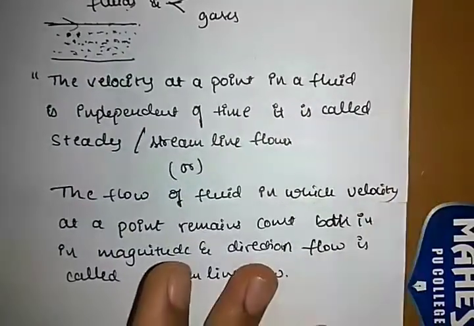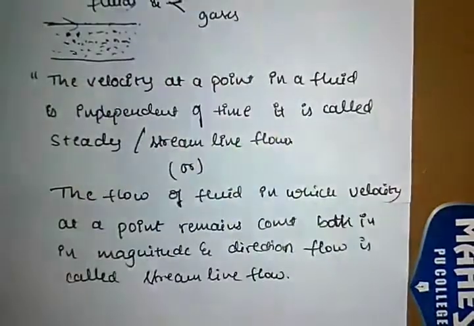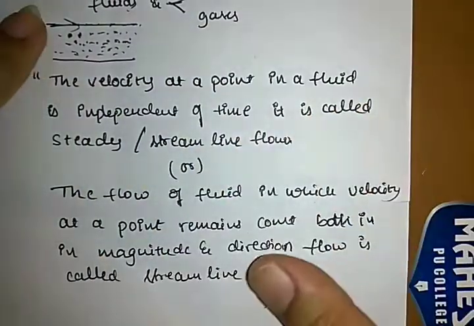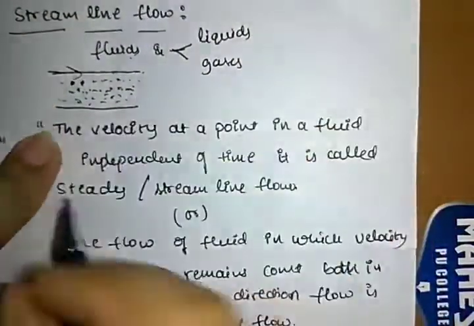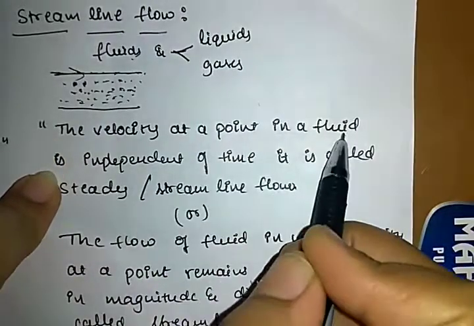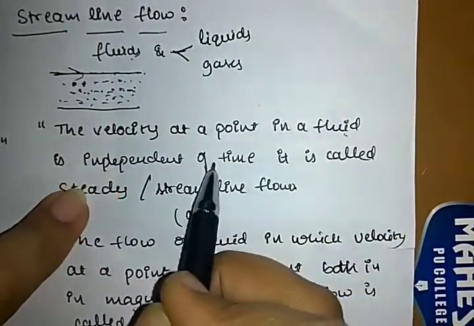So what is meant by streamline flow? Streamline flow is the flow in which the velocity at a point in the fluid is independent of time.